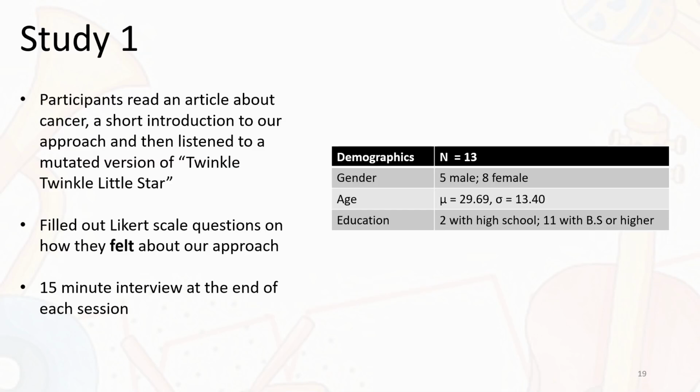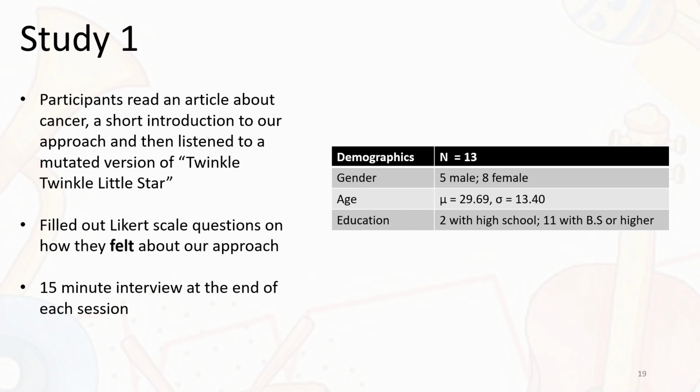We ran an initial study with 13 participants. Before listening to the mutated song, they read a short primer on the mechanisms of cancer for context. They filled out Likert scale questions on how they felt about our approach, and were then asked a series of related interview questions once they completed the survey.